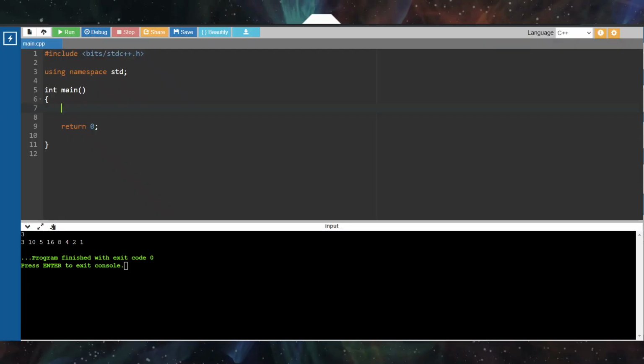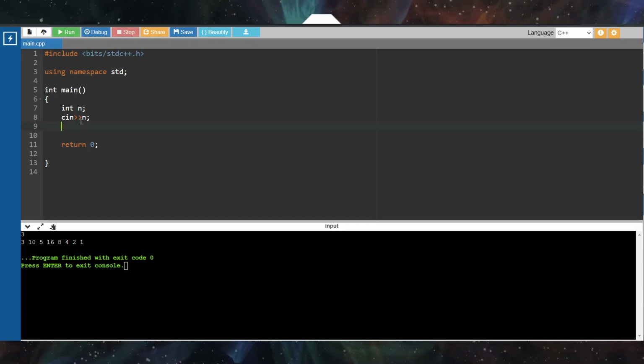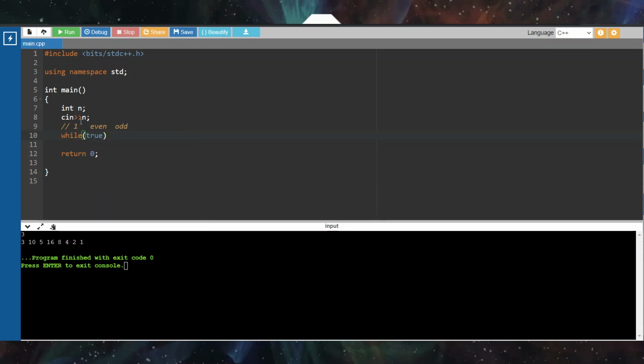Let's move towards the algorithm. So first we are going to take the value of n, then take a scanf statement to input the value. Then there are mainly three cases: if n is equal to 1, if n is even, and if n is odd. So I am going to put all these cases. The loop is going to be a while loop, and it is always true. First we are going to print the value of n with space. If n is equal to 1, then we are going to break the loop.